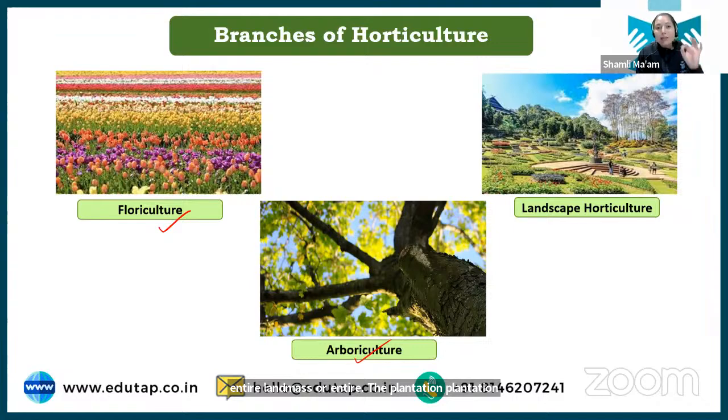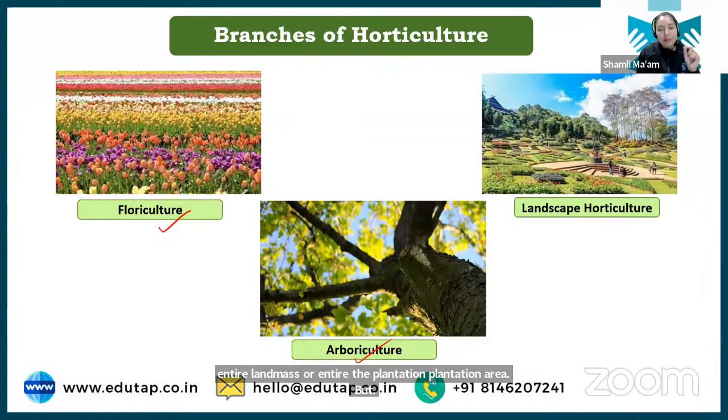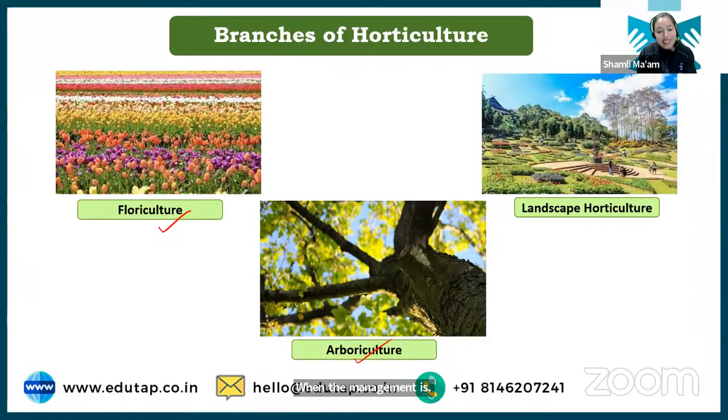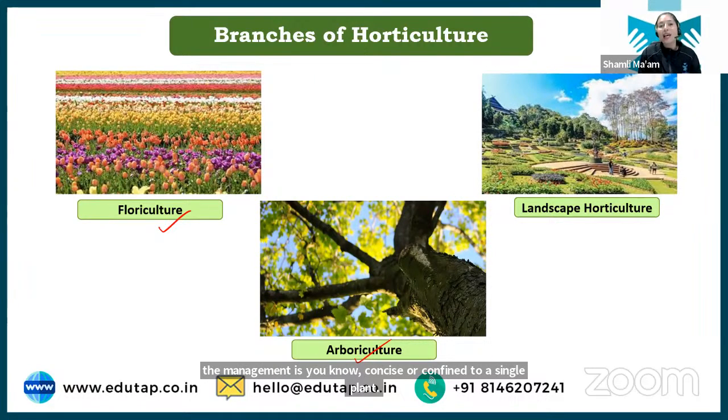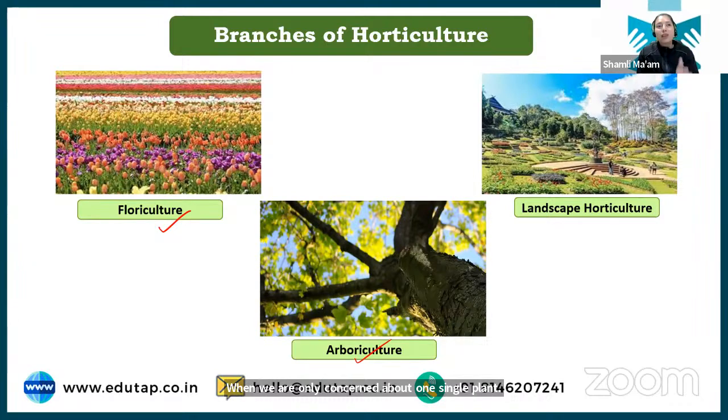But when the management is confined to a single plant, when we are only concerned about one single plant, how this plant is growing, or what kind of conditions this plant has been provided, that is called arboriculture. So arboriculture is the science that deals with the management of one single tree, one single plant.